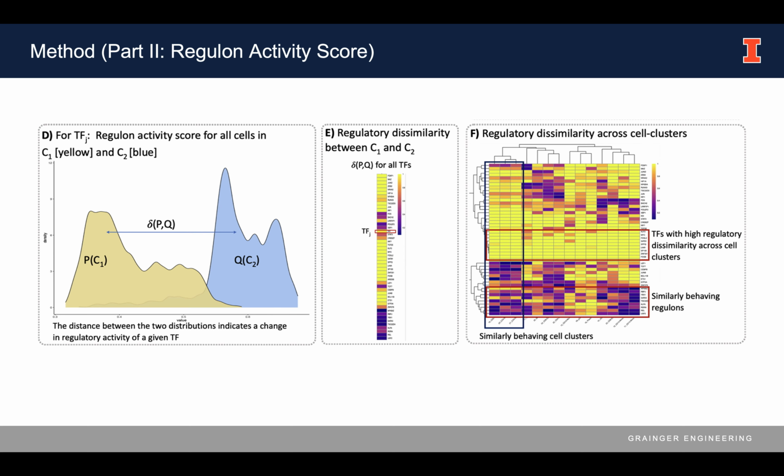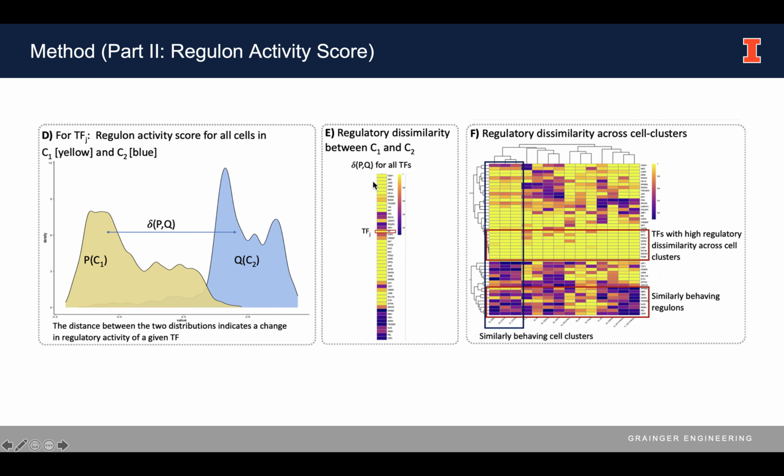Once the Regulon activity scores per driver gene are computed for all cells, we can compute the distributions of Regulon activity scores in phenotype 1 and 2. And as you can see here, we define the Regulon dissimilarity as the total variation of the distributions in phenotype 1 and 2.